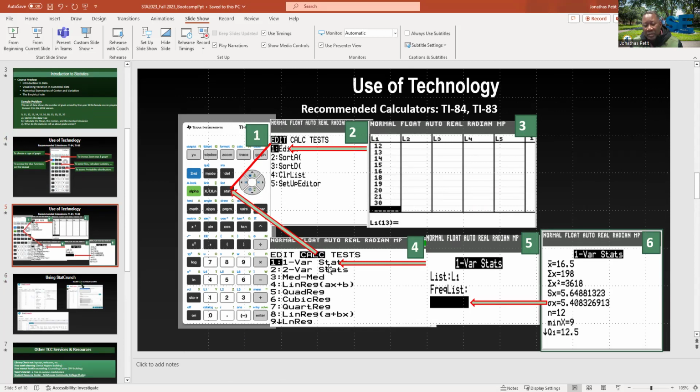Since we work on summaries, either 1 or 2 will be okay. In this case, since we have only one variable, we'll use 1-Var Stats. If we had 2 variables, we'd use 2-Var Stats. Hit calculate, and it will display all the information we have here.